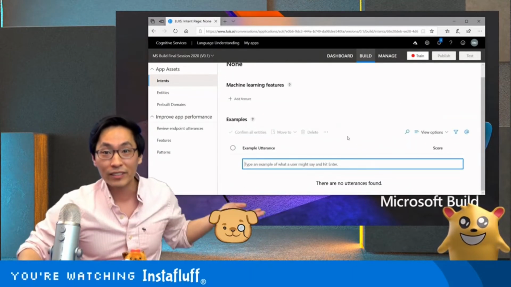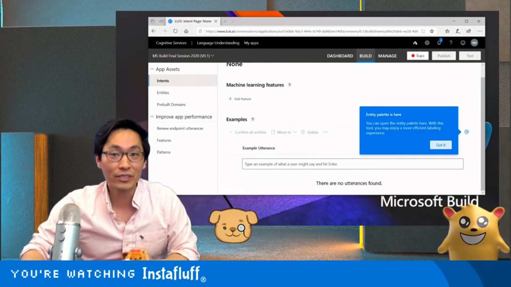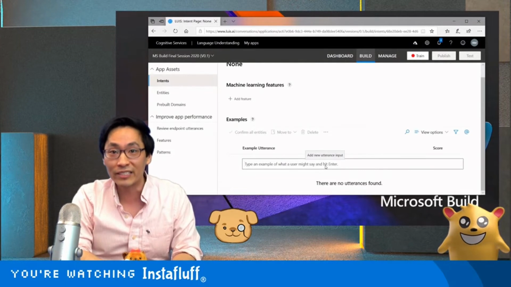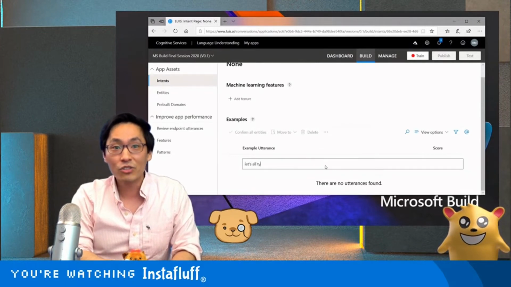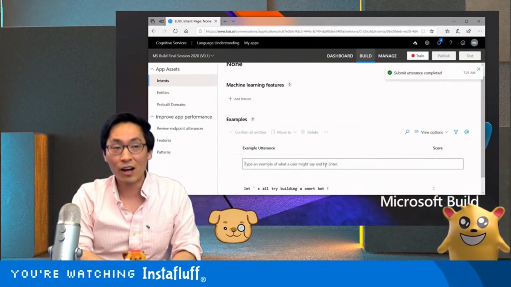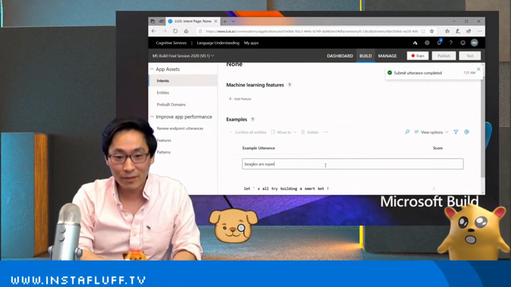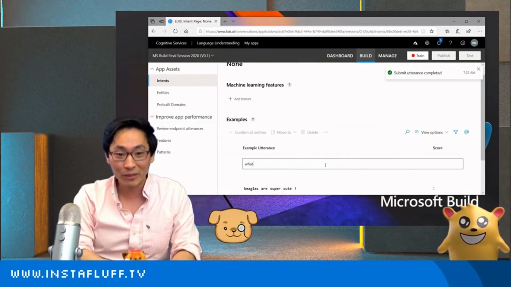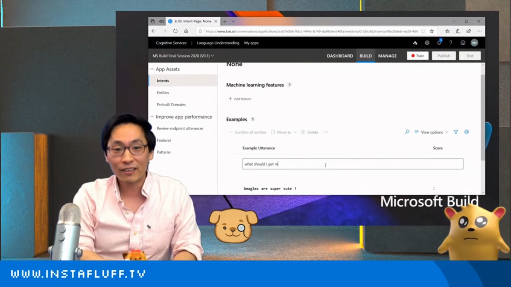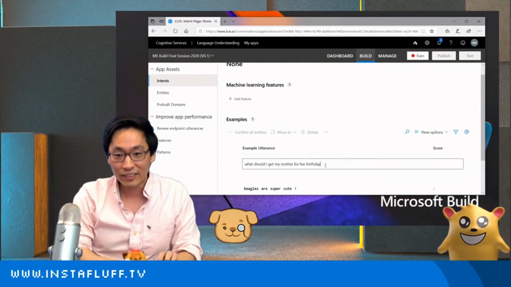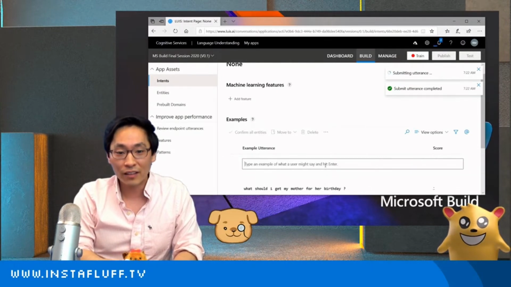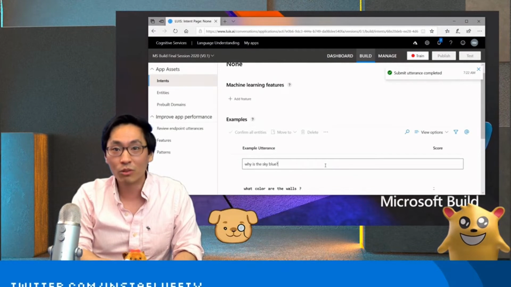All we have to do is literally just type in a whole bunch of example sentences. Let's see, maybe we want a dozen of them. How about, let's all try building a smart bot. Or beagles are super cute, because I have a beagle and he is super cute. He's turned 16 this year. Can you believe it? Or how about, what should I get my mother for her birthday? Or what color are the walls? And why is the sky blue?